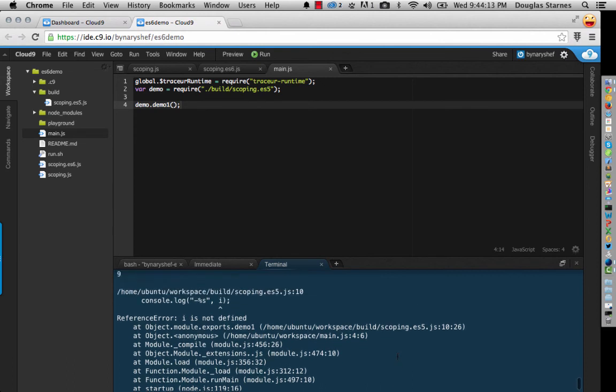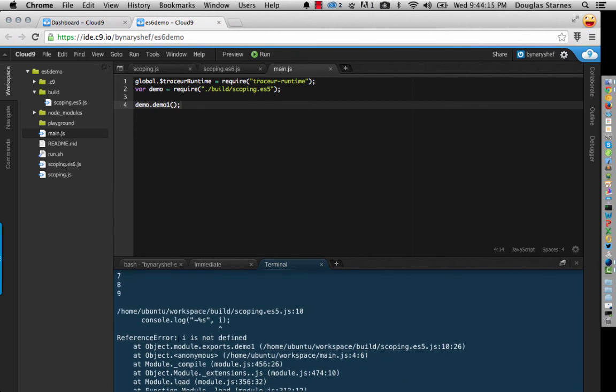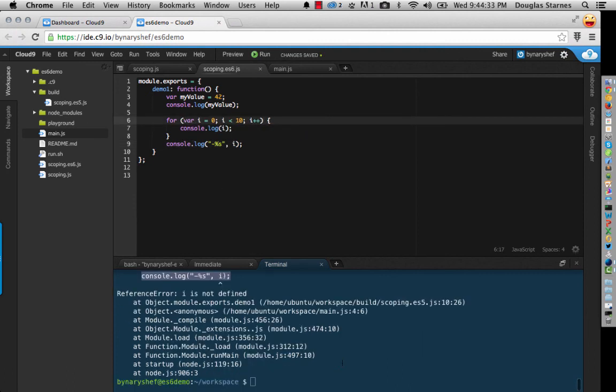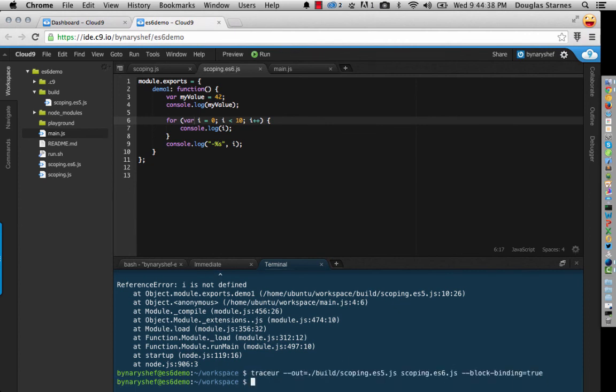Why? Because i is not defined on this line console log. And why is that? Because we use the let keyword instead of var, and so i is not accessible outside of the for loop.